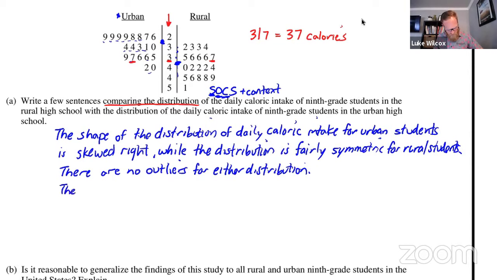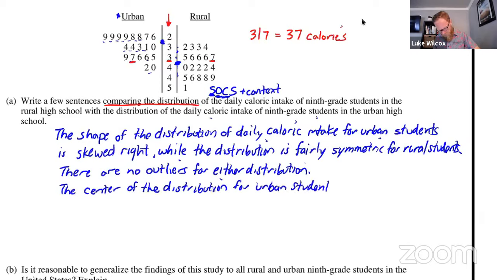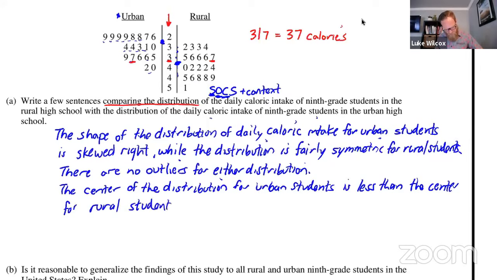So that's just what we're going to put into words now. Okay, and we're not going to even specifically reference the mean or the median or give any values here. We're just going to say, sort of generically, that the center of the distribution for the urban students is less than, there's my comparative words, less than the center for the rural students. So that takes care of the center.